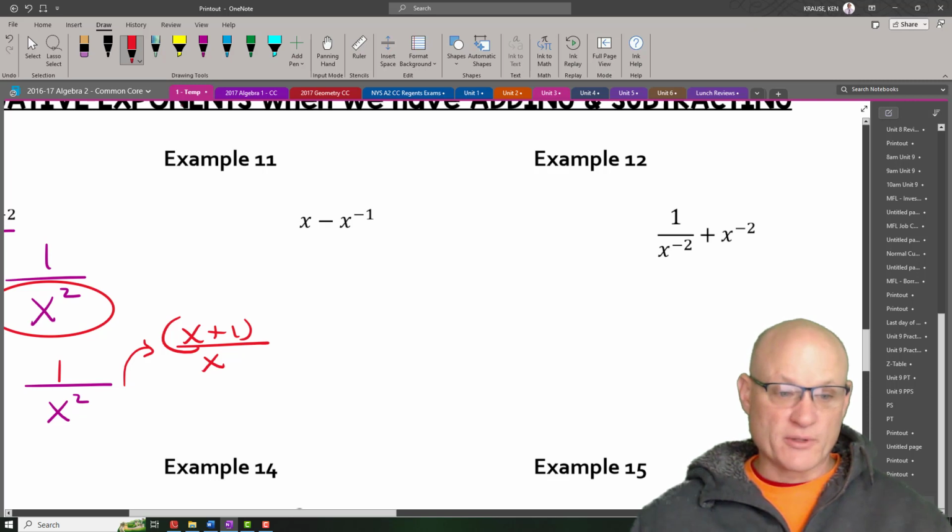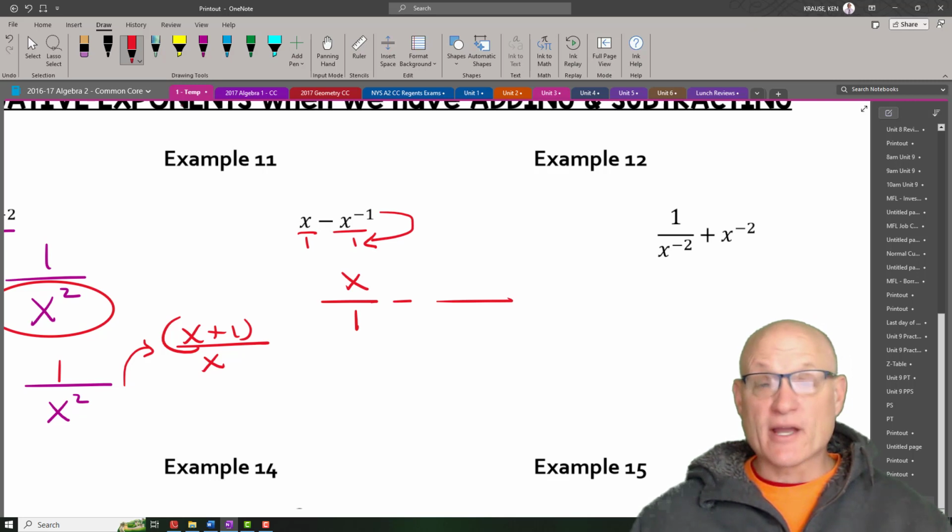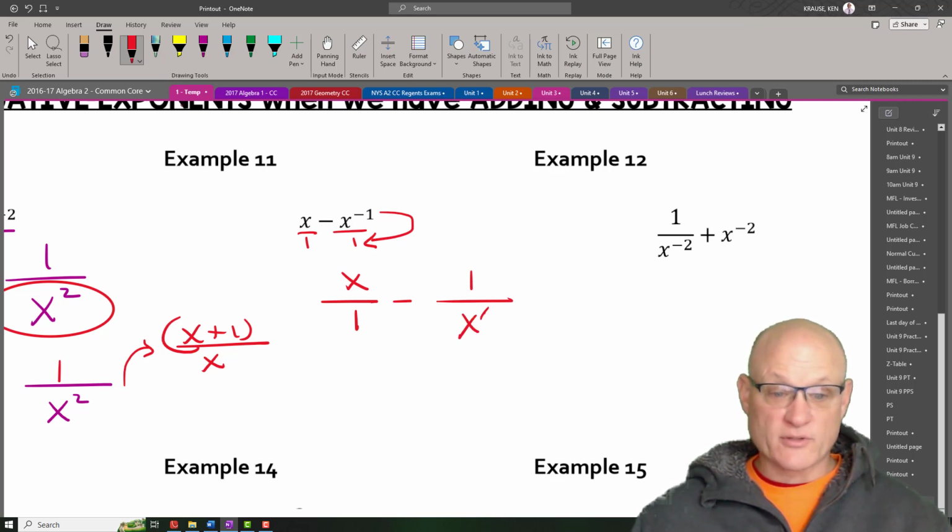All right, what am I going to do with this one? This one is just x over 1, so x over 1, nothing to change there, minus. Now, because this is negative, it's going to go to the denominator and become positive. 1 over x to the positive 1. So what's my common denominator? My common denominator is x.